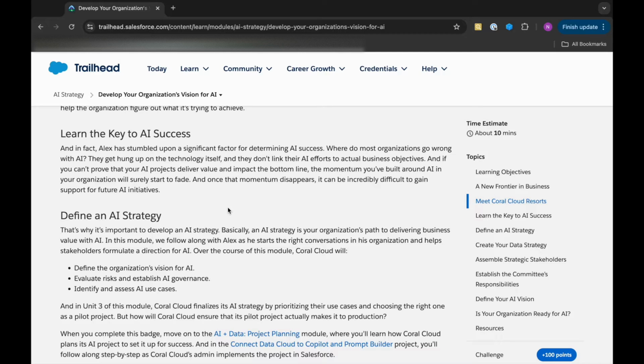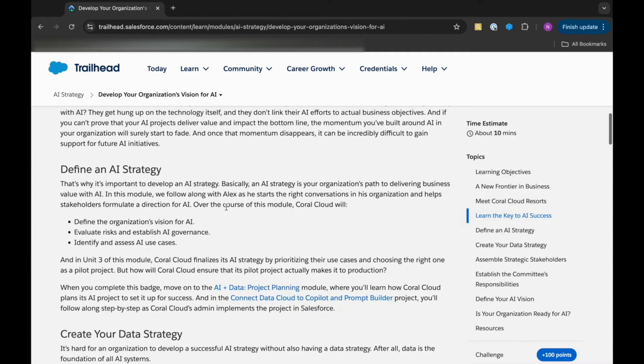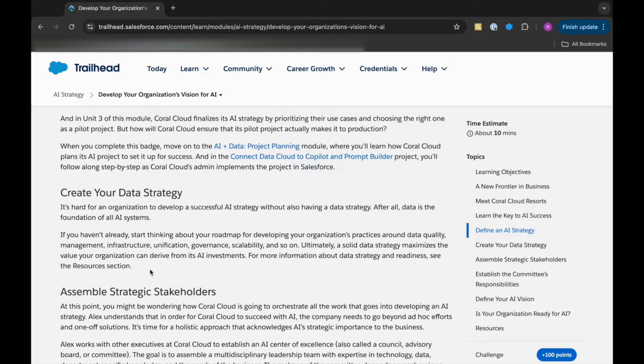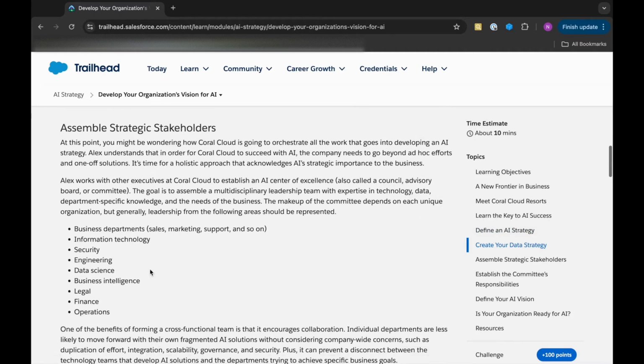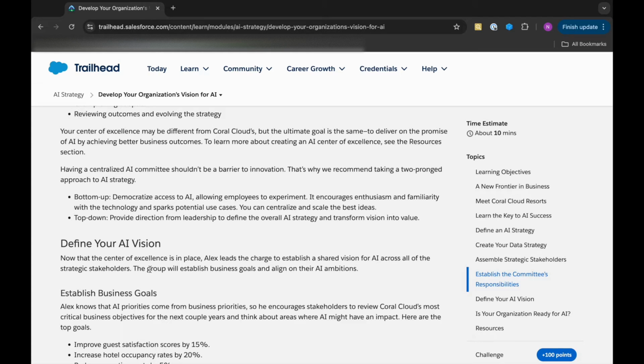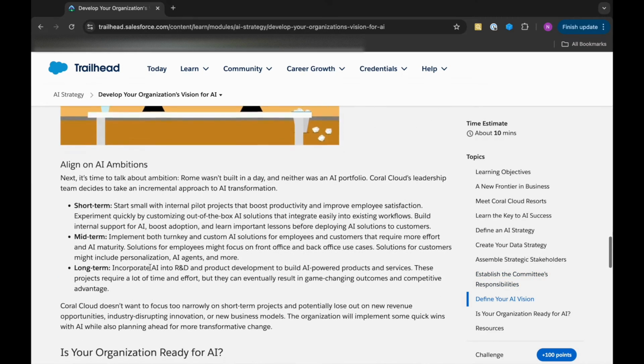So basically, an AI strategy is our organization's path to delivering business value with AI. Here we'll be talking about evaluating risk, establishing AI governance, and identifying and assessing AI use cases. Then we'll be creating a data strategy. Obviously, everything starts with data. If we don't have data or proper data, we won't even be able to come up with the AI strategy. Then assemble strategic stakeholders, then establish the committee's responsibilities, and then we'll be defining our AI vision for our organization, and checking if our organization is ready for AI.